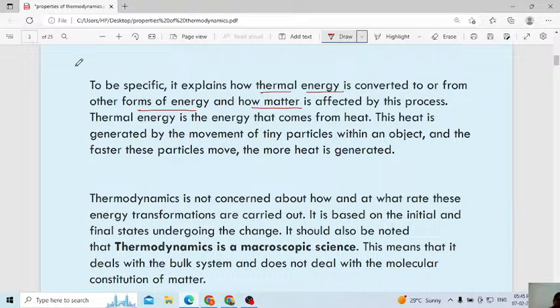See here, I have a solid. When I provide temperature, consider an ice cube. If you provide even a little temperature, it will be converted into a liquid, correct?